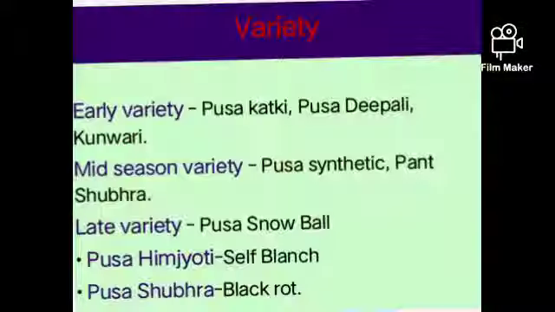Some important cultivars are divided by their maturity duration: first early, second mid, and third late varieties. Early varieties are Pusa Kethi, Pusa Dipali, Kunwari. Mid season varieties are Pusa Synthetic, Vanta Shubra. Late varieties are Pusa Snowball, Pusa Himjyoti, Pusa Shubra, which is a black rot resistant variety.